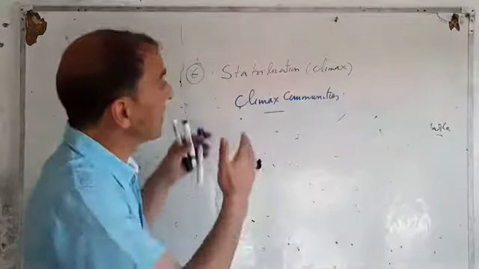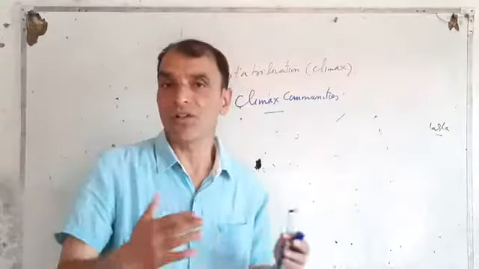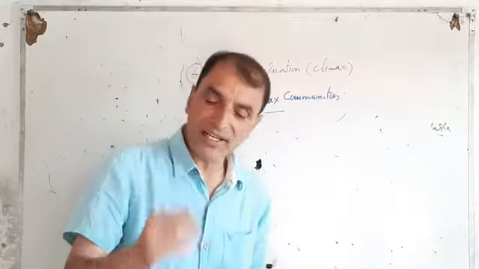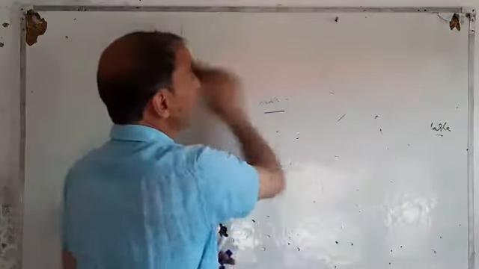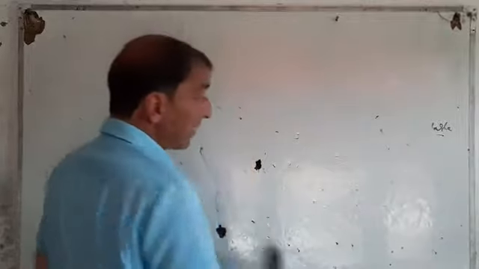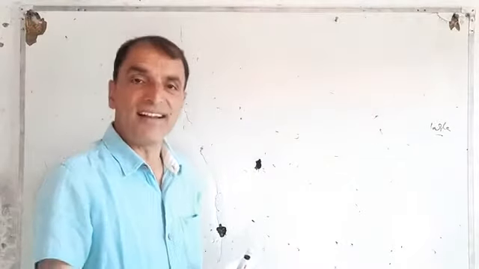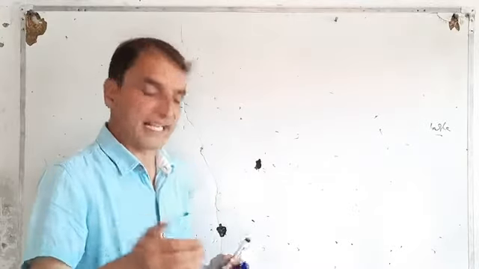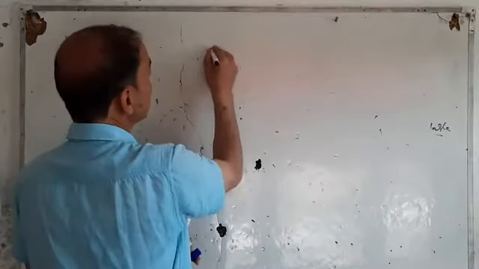These are the steps of how ecological succession occurs. Okay, now let us discuss primary succession on a bare rock or desert.